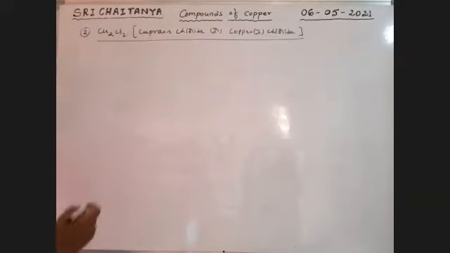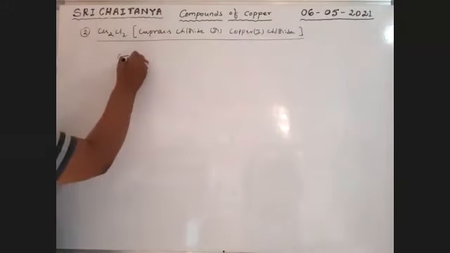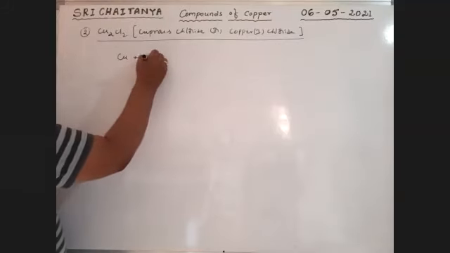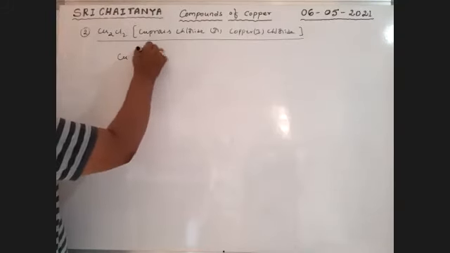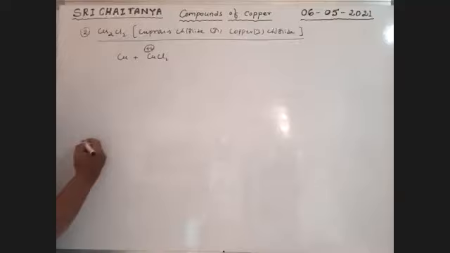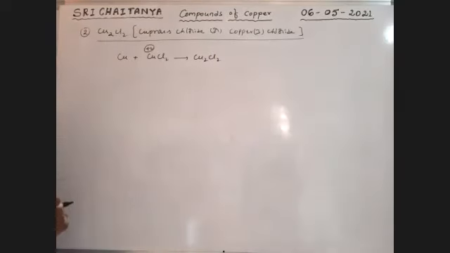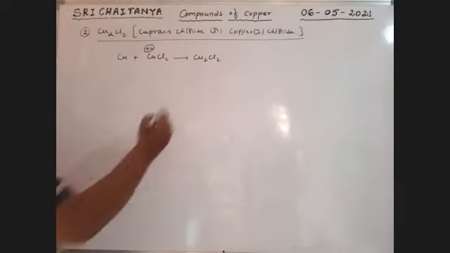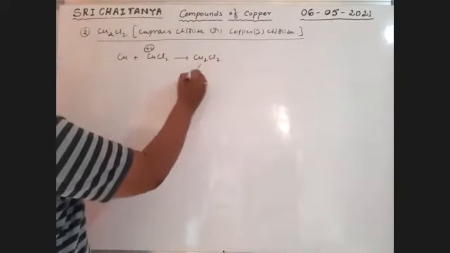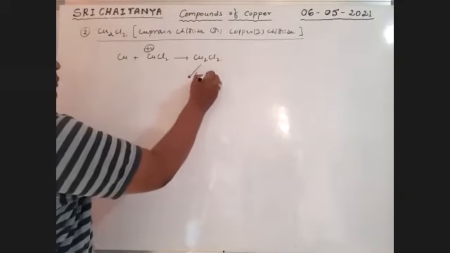See here how to prepare it. When copper metal reacts with cupric chloride, where copper is in the +2 state, that gives Cu2Cl2. If it reacts with concentrated HCl,